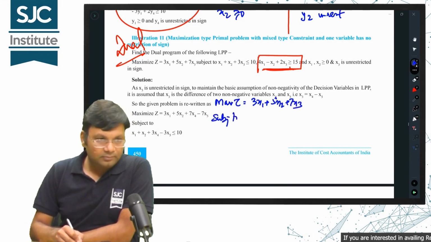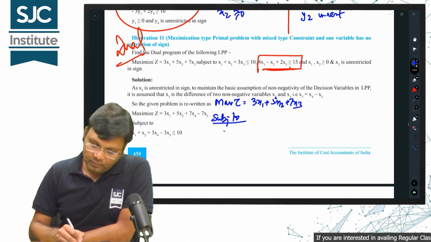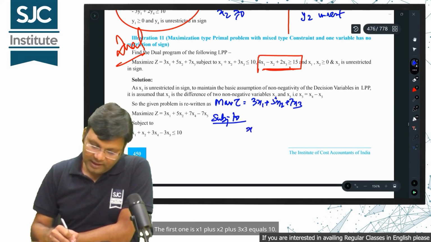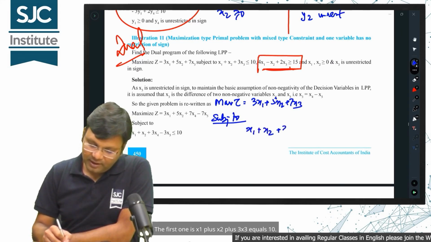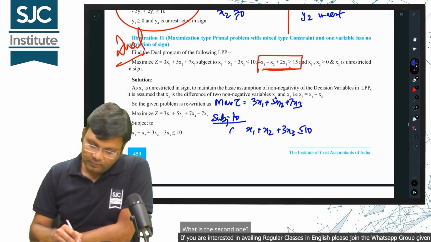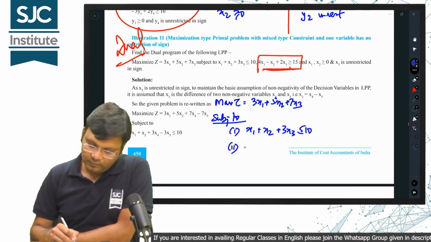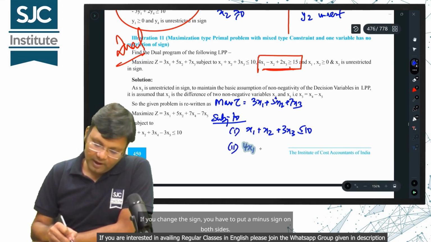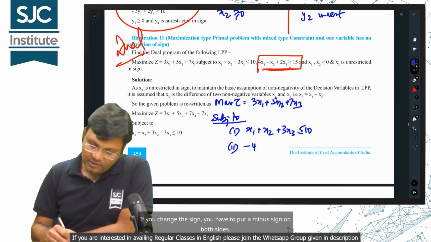Subject to. The first one is x1 plus x2 plus 3x3 equals 10. What is the second one? If you change the sign, you have to put a minus sign on both sides.